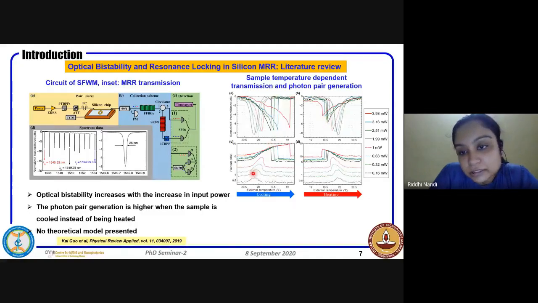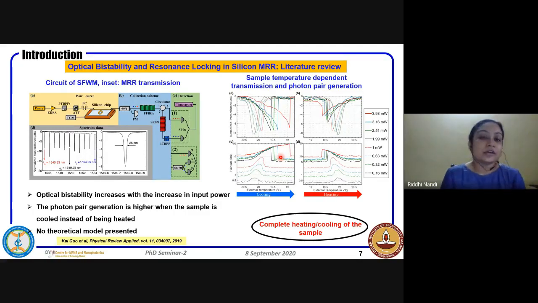So the take home message is if you cool the device and try to lock the resonance, it will give you better efficiency. But they have not done any theoretical explanation, or no theoretical model is presented. And the other thing is they're completely heating the sample, which means when you change the temperature, the other devices on the sample get affected.